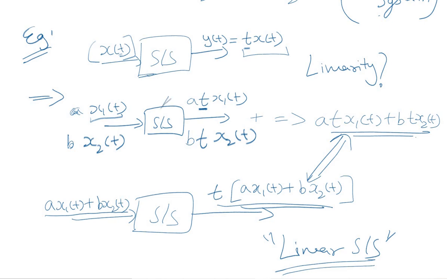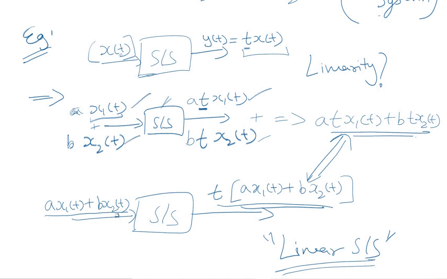We use the same system and we give input as a times x1(t). So the corresponding output should be a times t into x1(t), because the system multiplies the input signal by the independent variable t. Similarly, if the input is b times x2(t), the output will be b times t into x2(t). Now if we add these two, the output will be the summation of these two. If we add these two, the input signal becomes a x1(t) plus b x2(t).